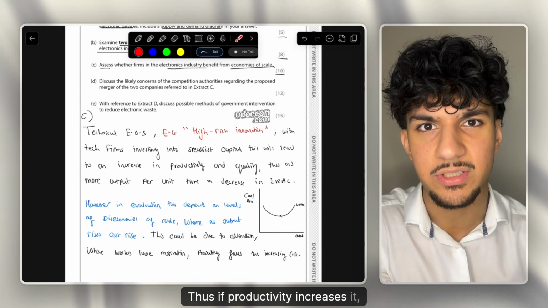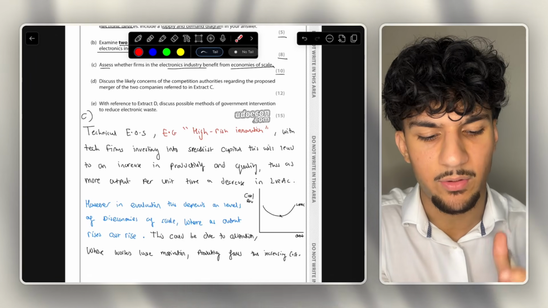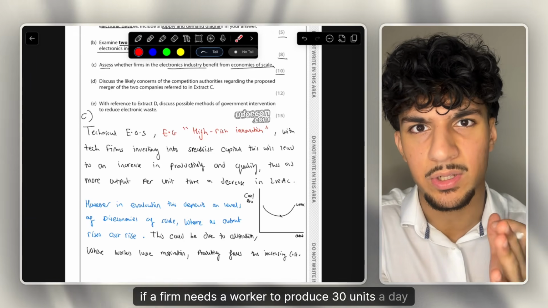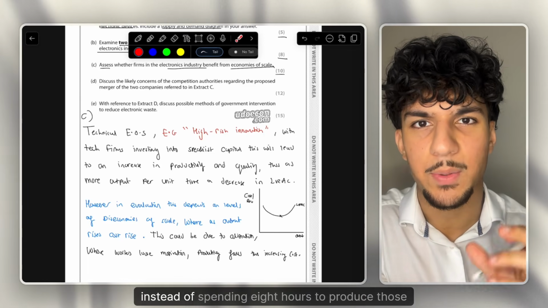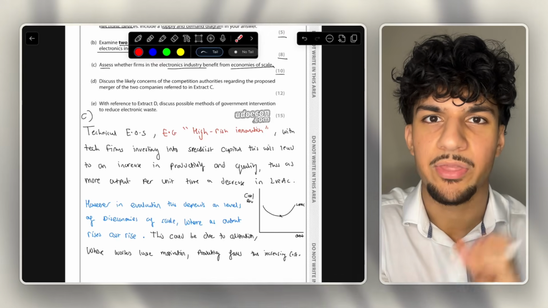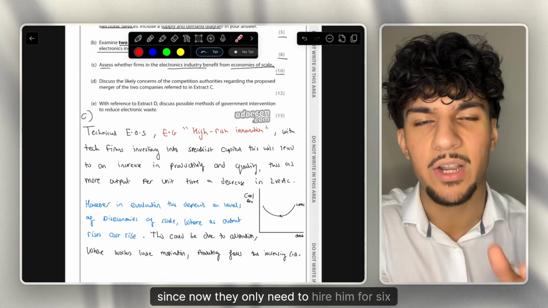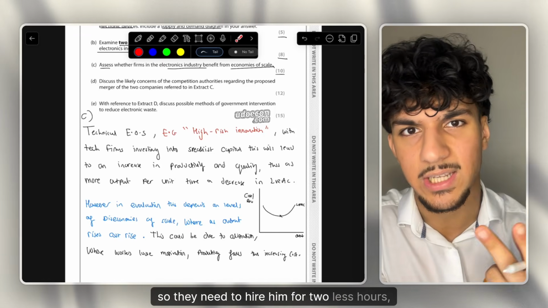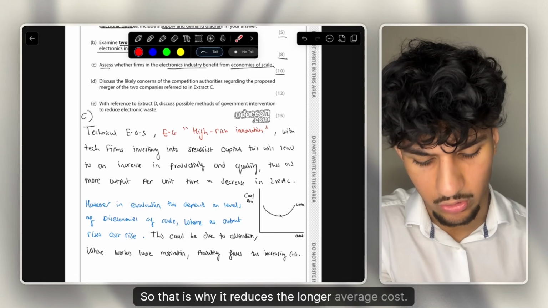Thus, if productivity increases, it means more output per unit time. Thus, if you think about a worker, if a firm needs a worker to produce 30 units a day, and now the worker is more productive, instead of spending 8 hours to produce those 30 units, maybe he only needs 6 hours. Therefore, why does this reduce a firm's costs? Since now they only need to hire him for 6 hours, so they pay 2 fewer hours of wages, etc. So that is why it reduces the long run average cost.